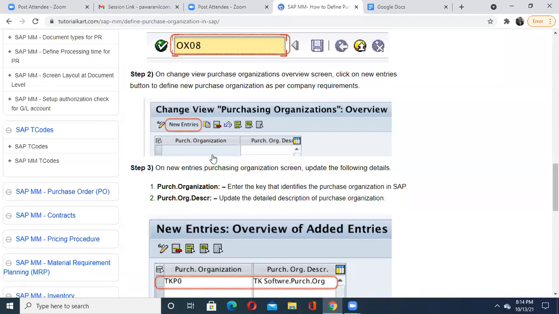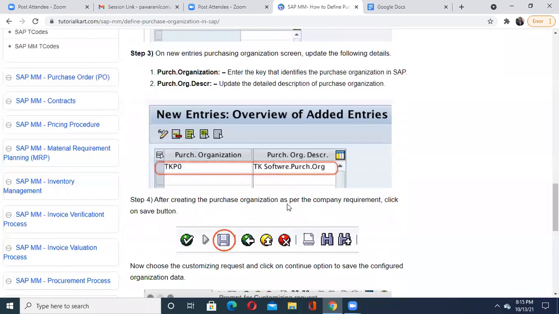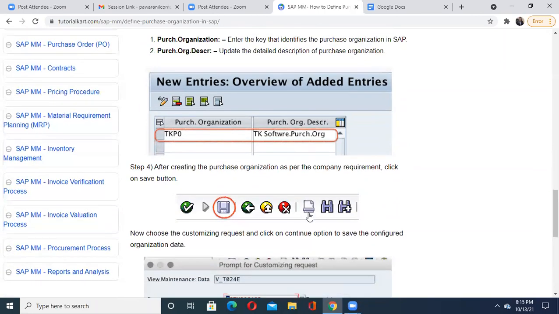Just here it is given. You just have to fill in that data and its description to identify what kind of purchase organization it is. You just enter these two details. Then after that, you save your details and click on the save button. Once you click on save, your first purchase organization is created.